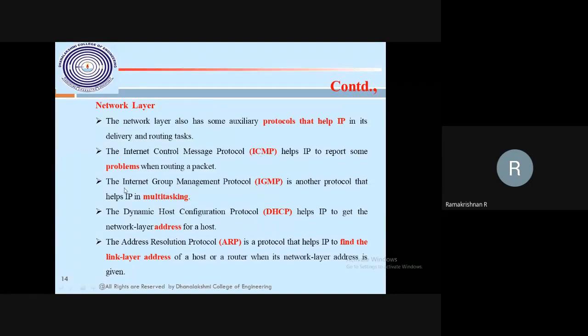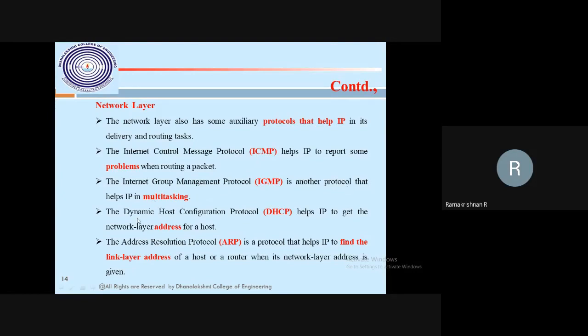Then one more helping protocol for the IP is the Internet Group Management Protocol. This protocol helps with multitasking, when we have more than one connection on the same host. Simultaneously, we are watching this recorded presentation of the screen, and simultaneously other internet applications are also running. So the group management protocol will take care of the multitasking.